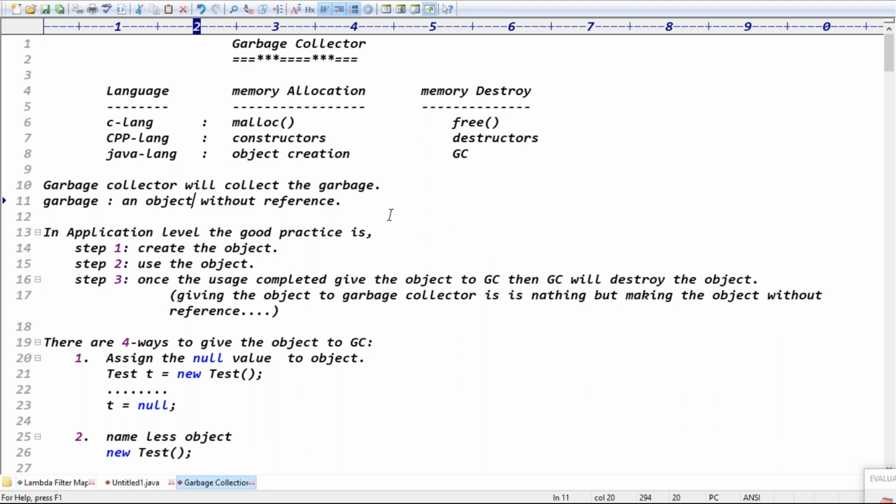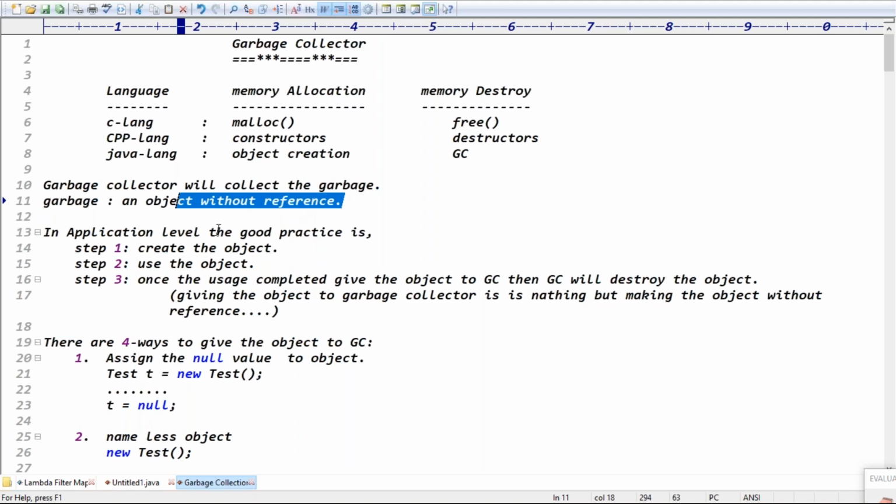Generally we say the garbage collector will destroy the useless object. What is the meaning of a useless object? It means an object without reference. An object without reference is called garbage, and the garbage collector will collect that garbage. Is it clear now?